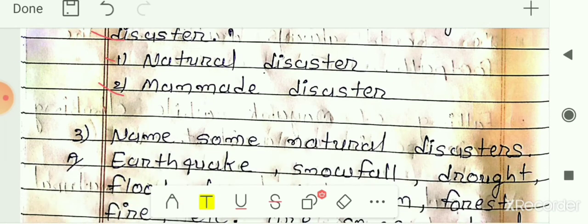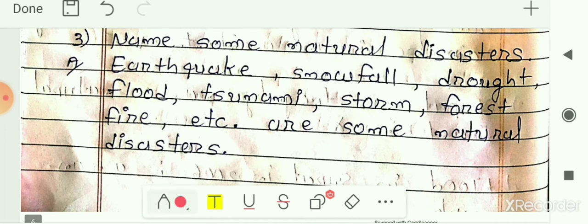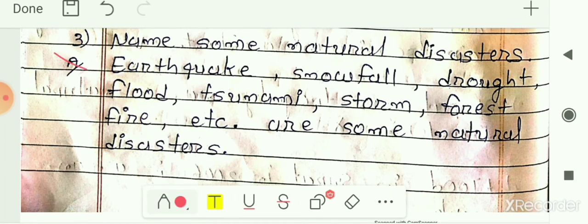Next, third question: name some natural disasters, that is, examples of natural disasters. The answer is earthquake, snowfall, drought, flood, tsunami, storm, forest fire, etc. are some natural disasters. We had also seen in the chapter why these disasters happen. So these are some of the natural disasters which occur naturally.